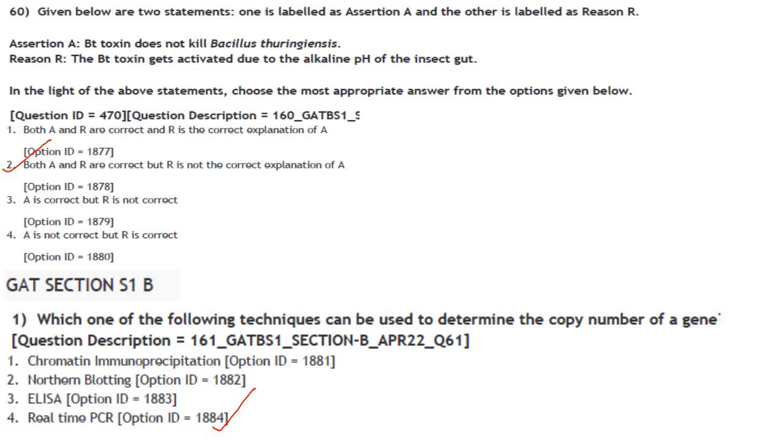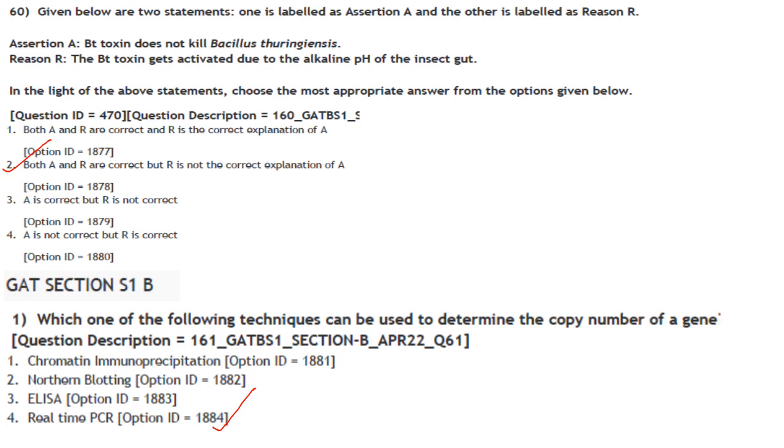Then next one. Given below are two statements. One is labeled assertion A and the other is labeled as reason R. Assertion A. Bt toxin does not kill Bacillus thuringiensis. Reason. The Bt toxin gets activated due to the alkaline pH of the insect gut. So here both A and R are correct, but R is not the correct explanation of A, because Bt toxin does not kill Bacillus thuringiensis because it is inactive in bacteria.